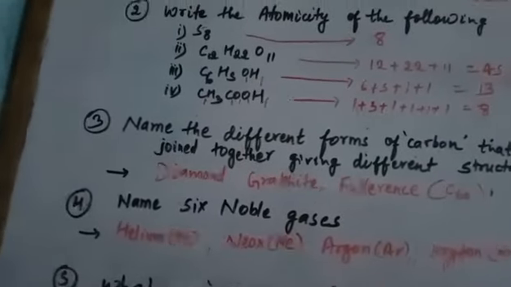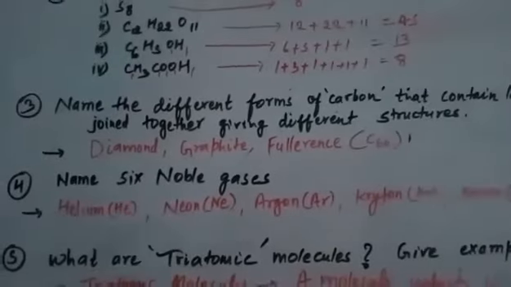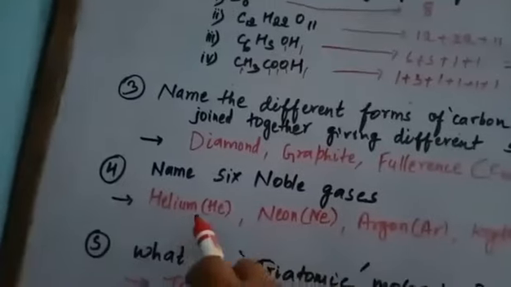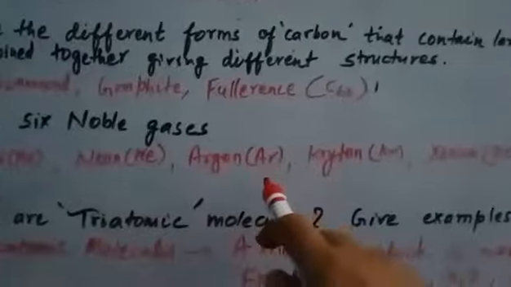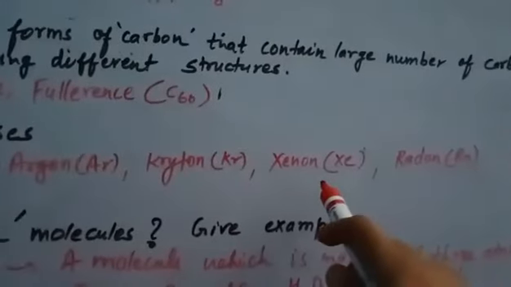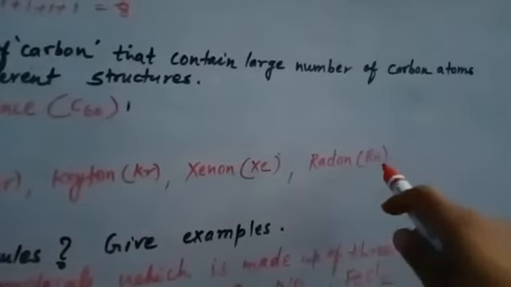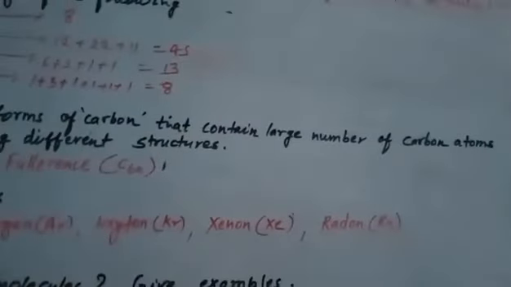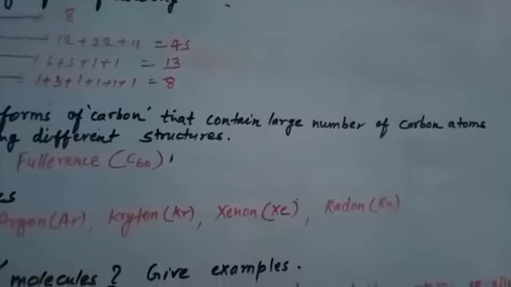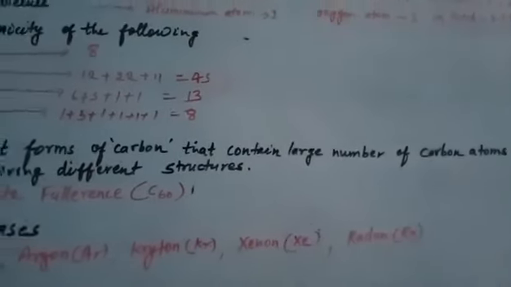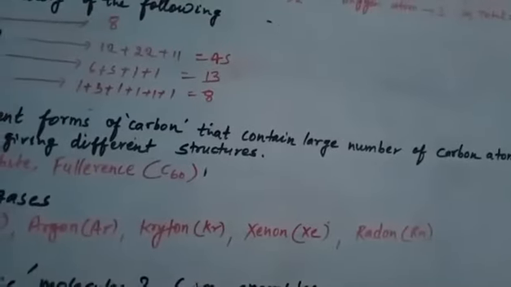Okay. Then name 6 noble gases. The 6 noble gases in the environment are helium, symbol He, neon, Ne, argon, Ar, krypton, Kr, xenon, Xe, and radon, Rn. As I told you to do the correction, in the video it was looking like A. It was N actually, but looking like A. So I told you to correct it.